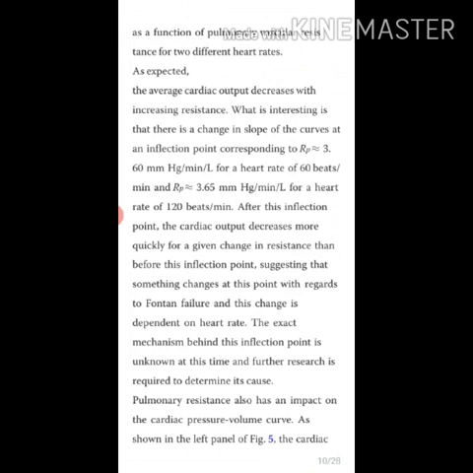After this inflection point, the cardiac output decreases more quickly for a given change in resistance than before this inflection point, suggesting that something changes at this point with regard to Fontan failure, and this change is dependent on heart rate. The exact mechanism behind this inflection point is unknown at this time, and further research is required to determine its cause. Pulmonary resistance also has an impact on the cardiac pressure volume curve.